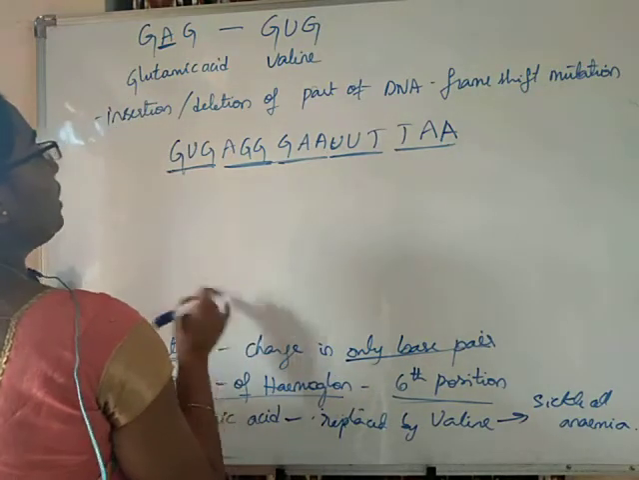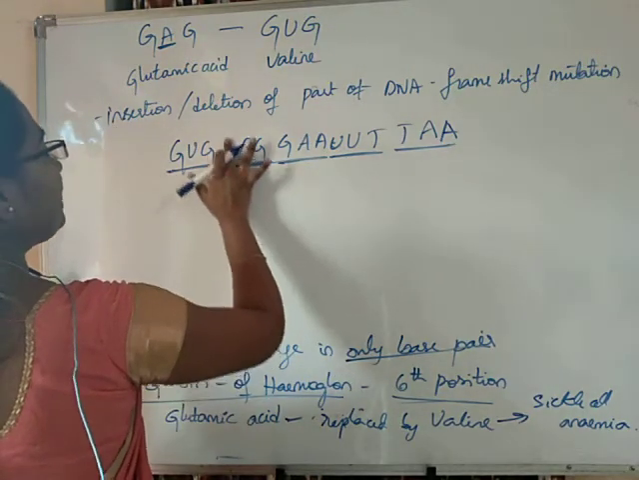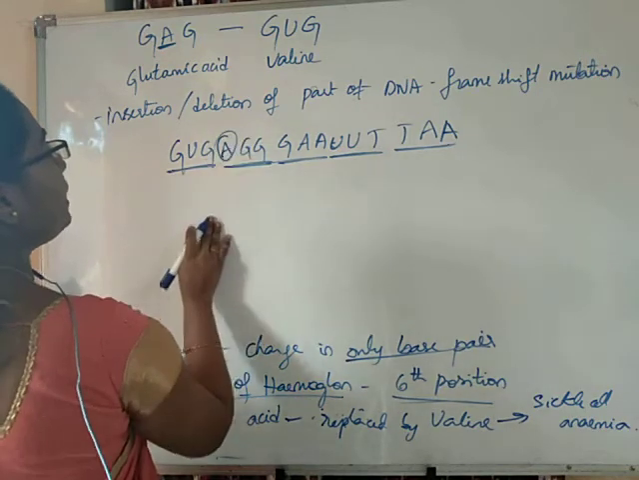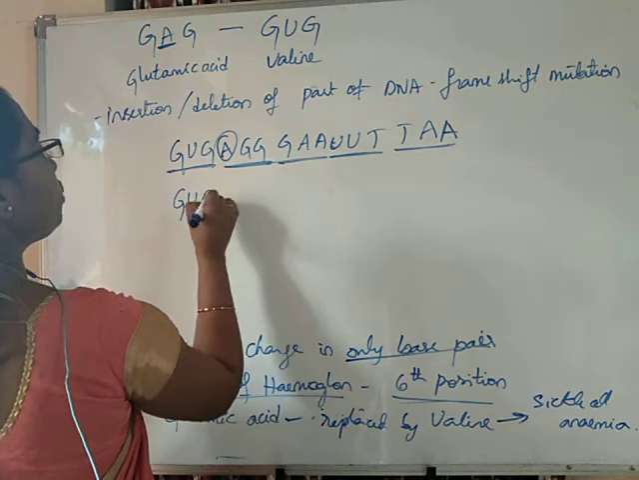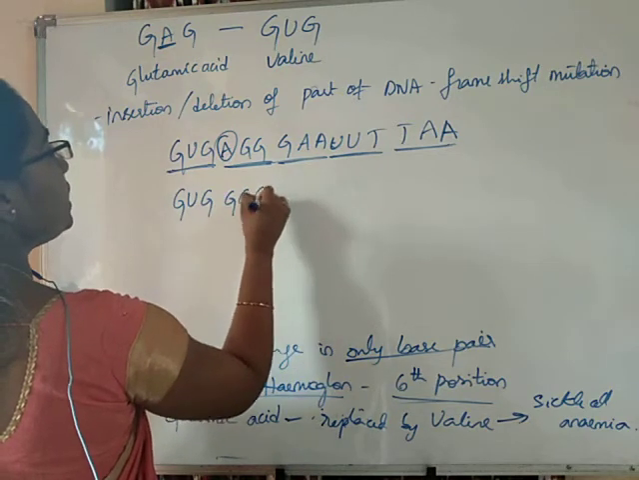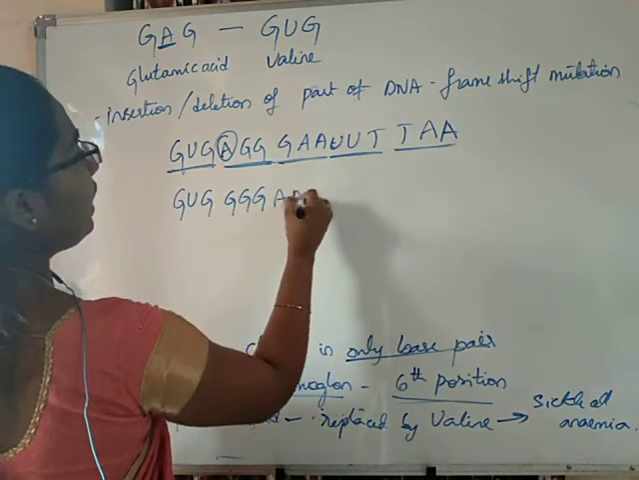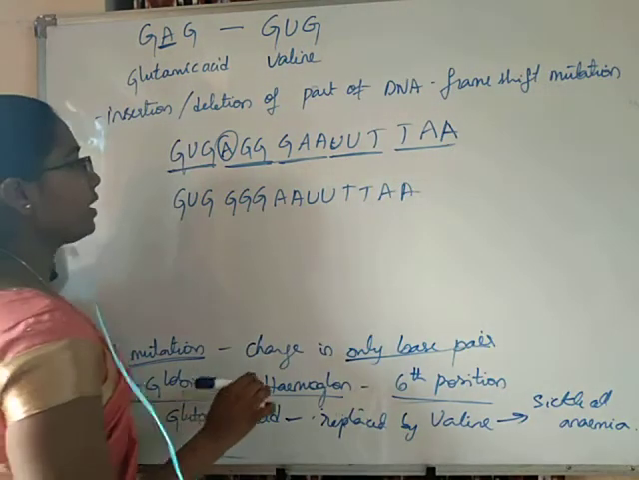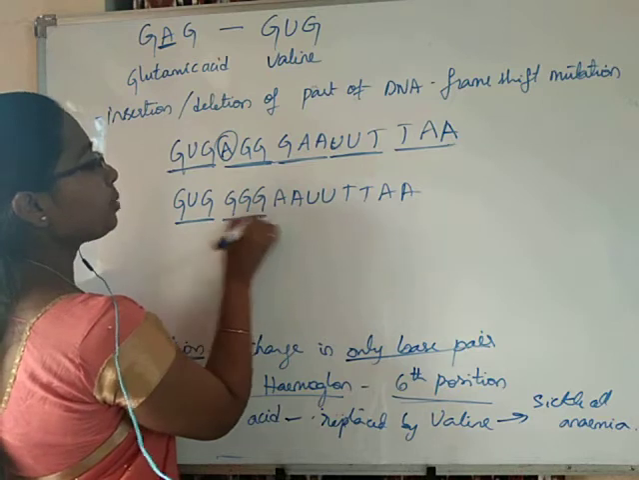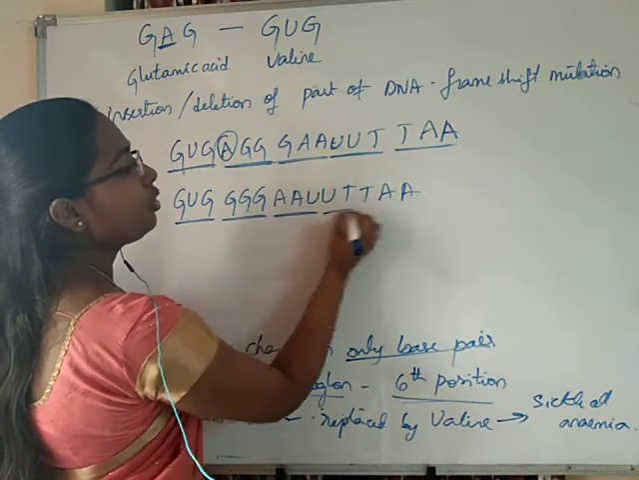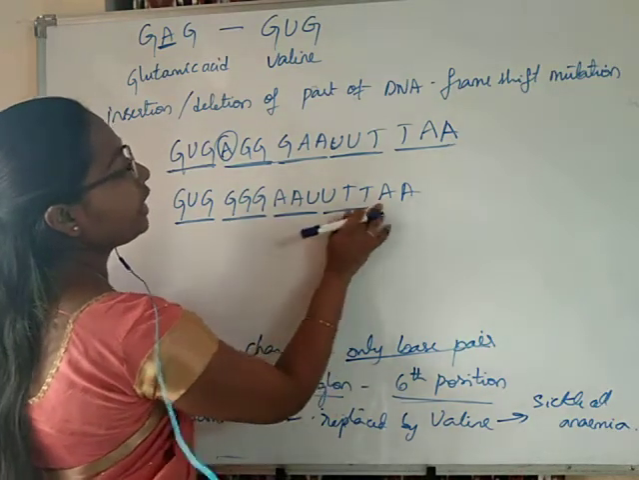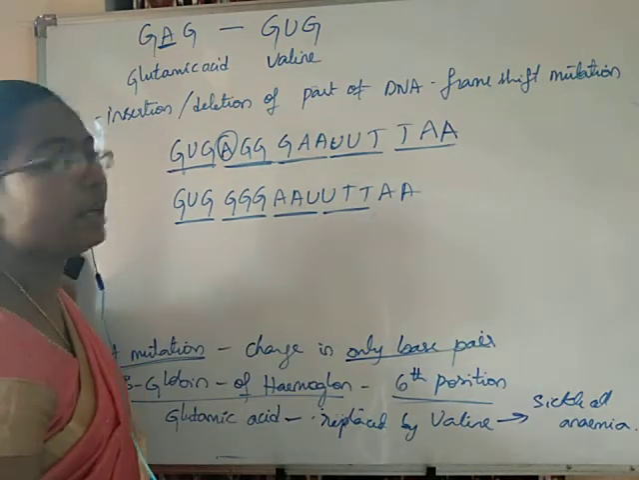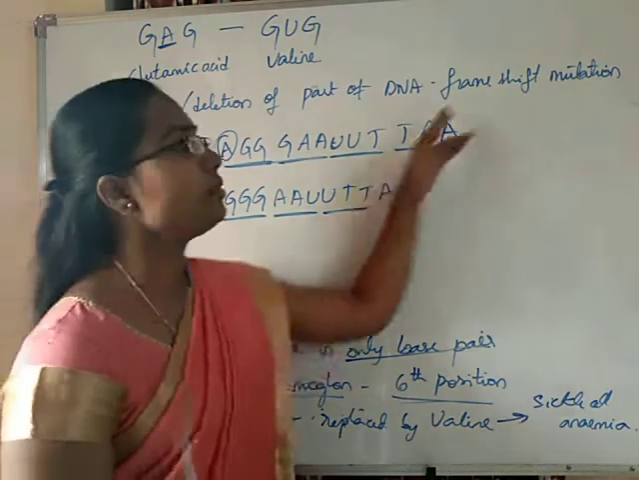For example, one A is deleted. If this particular A is deleted, then what will be there? GUG, GGG, AAUUTTAA. This will be the DNA strand now. So, see GUG, triple G, AAU, UTT, A is not forming any codon. See, completely there is a shift in the reading frame of the DNA. So, this is called frame shift mutation.